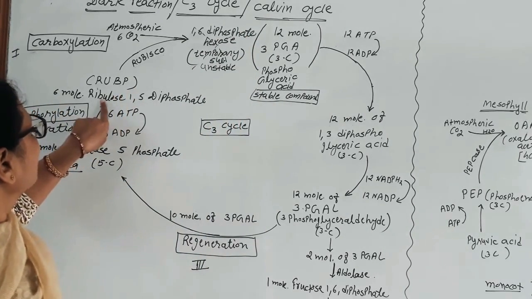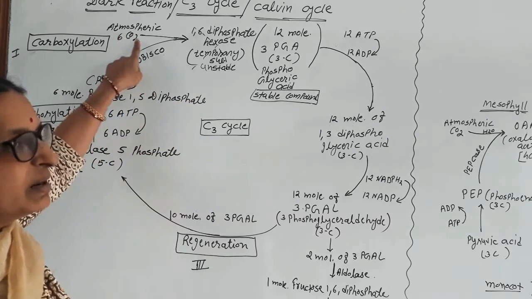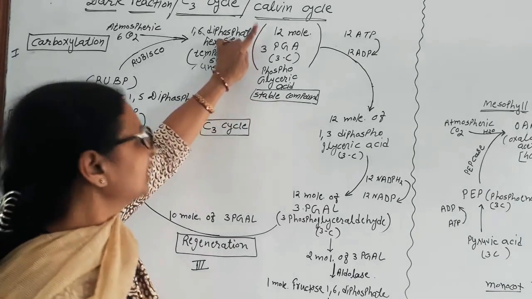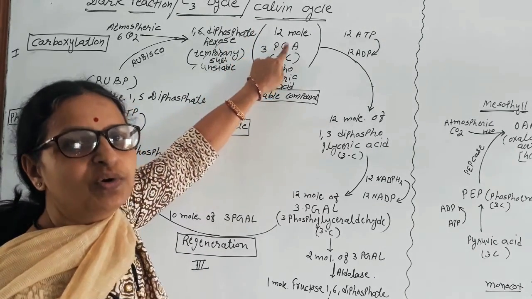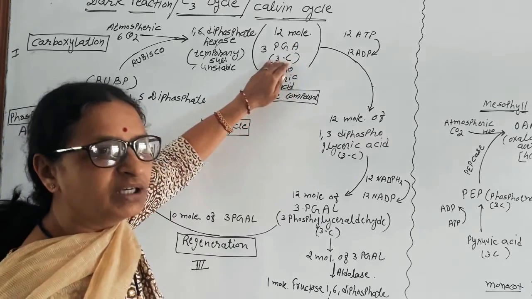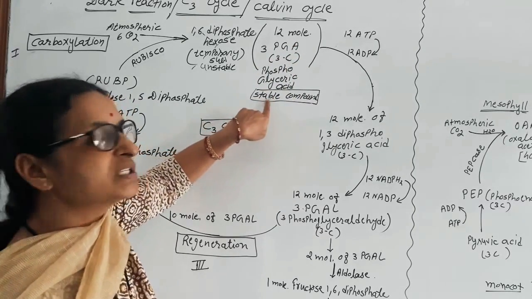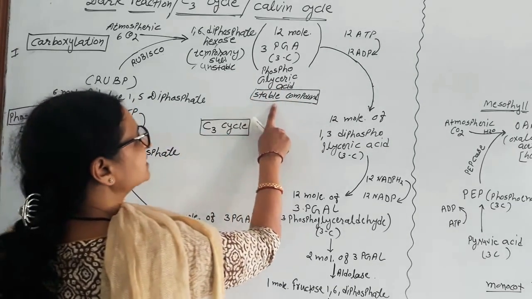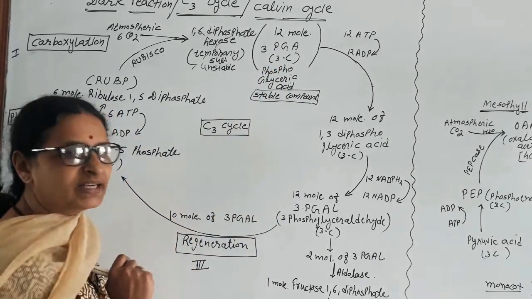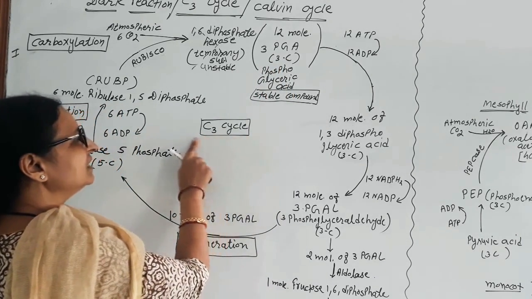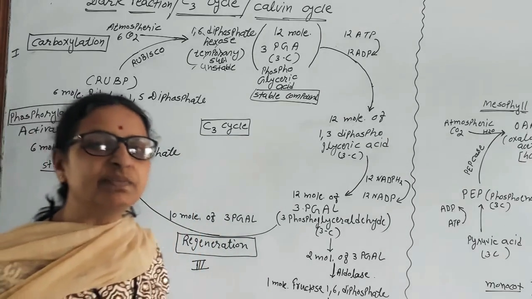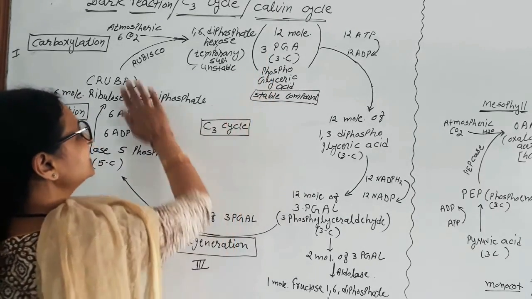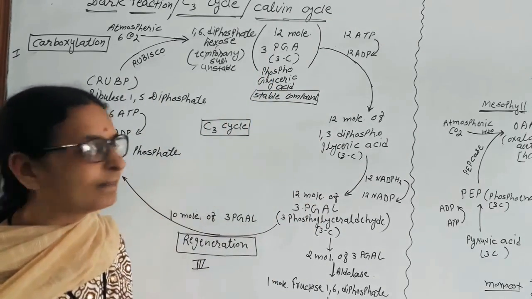Here for reference I have written this, but in exam you need not specify this step. So ribulose 1,5-diphosphate with the carbon dioxide in the presence of Rubisco turns into 12 molecules of 3-phosphoglyceric acid, which is a 3 carbon compound and the first stable compound. So the first stable compound is with 3 carbon. That is why it is called C3 cycle. The first stable compound is made up of a 3 carbon compound, phosphoglyceric acid. That is why this cycle is known as C3 cycle.